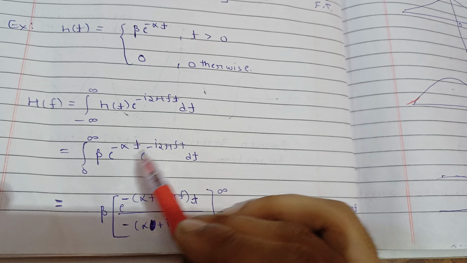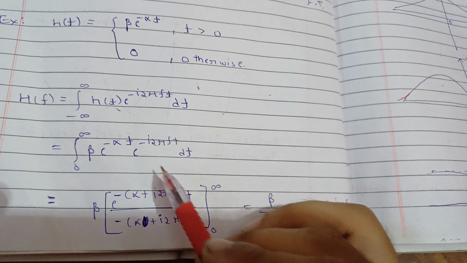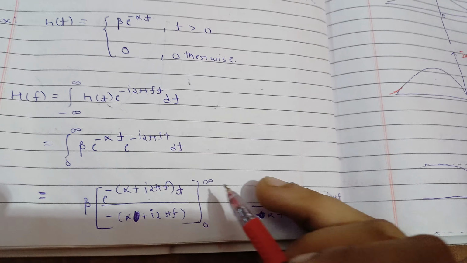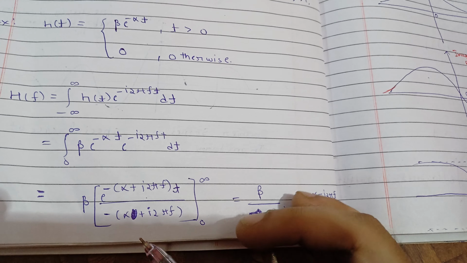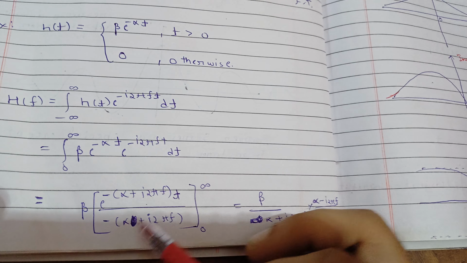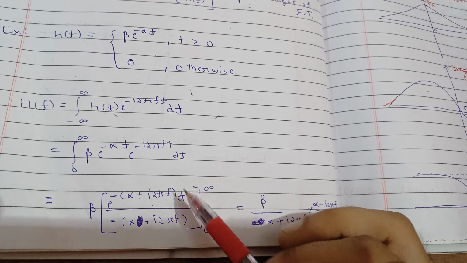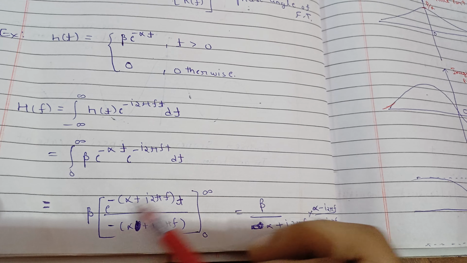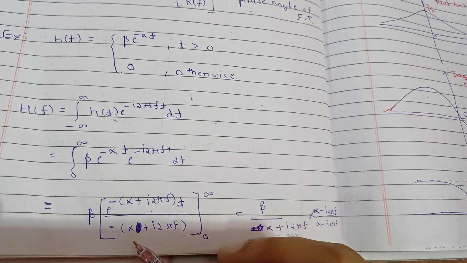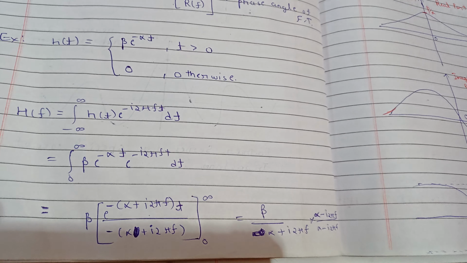Now see, you can just integrate this. Taking minus t common, you get alpha plus i 2 pi f inside. Now you can integrate, and it will give you exponential minus x divided by this term. Now put the limits: at infinity this will give you 0, and at 0 it will give you 1, and you will get beta over alpha plus i 2 pi f simply.